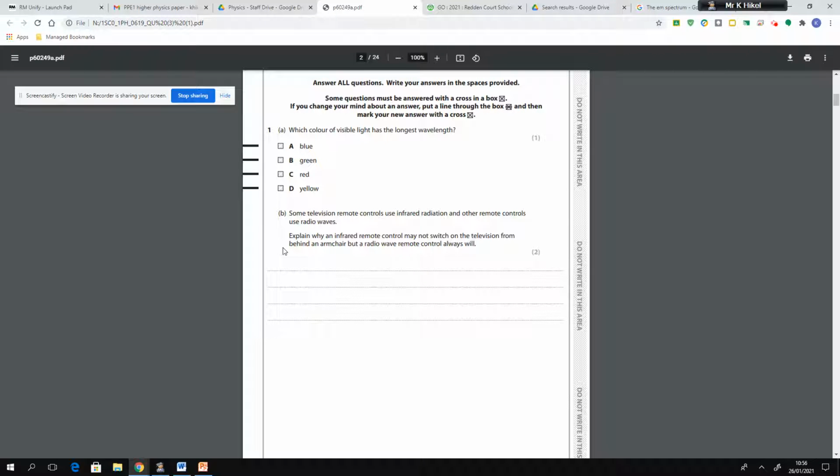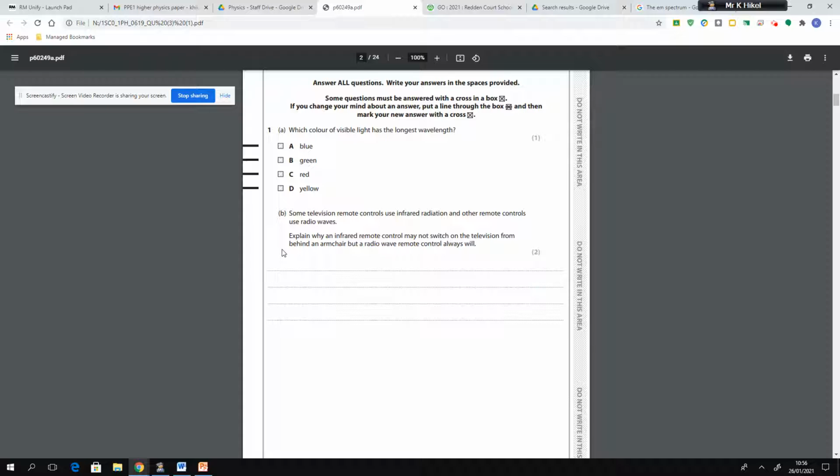Okay, so for question 1B, some television remote controls use infrared radiation, and other remote controls use radio waves. Now, you have to explain why infrared remote controls may not switch on the television from behind an armchair, but a radio wave remote control will.